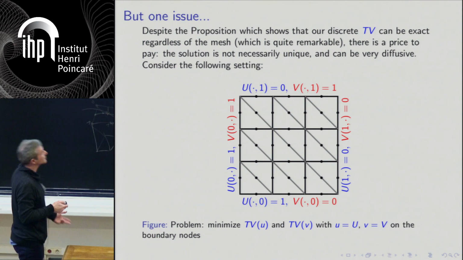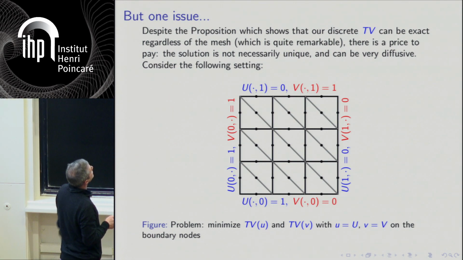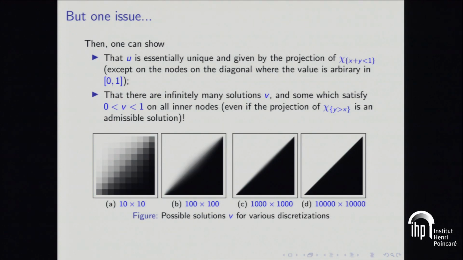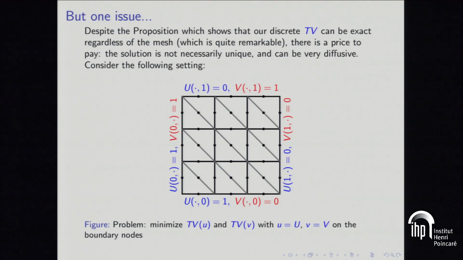There exist sharp solutions. But what are all the solutions? For the first one, essentially, it is unique. You can only put 0 here, 1 here. For the other one, it's not unique, because here you don't have to put 1/2. You can put any value between 0 and 1, of course the same value on all points, and you get a solution.